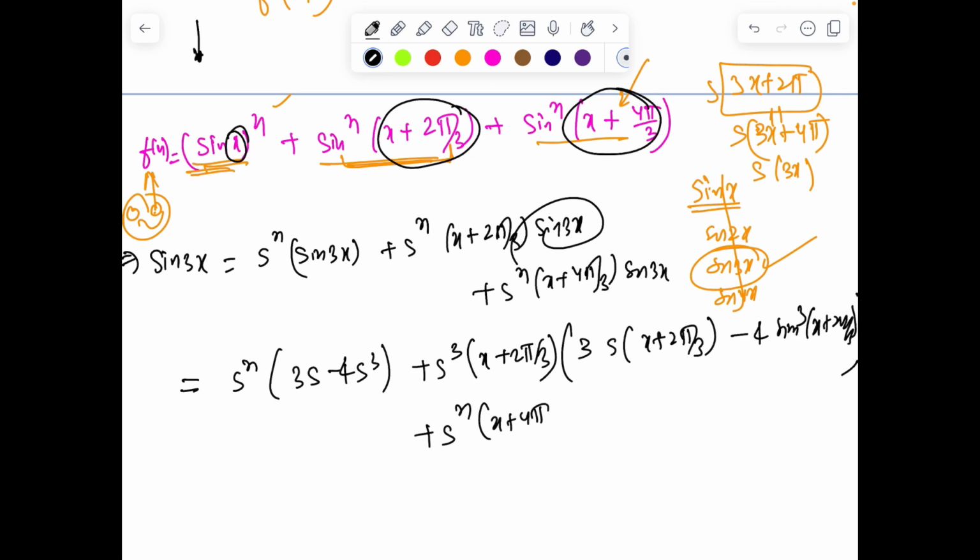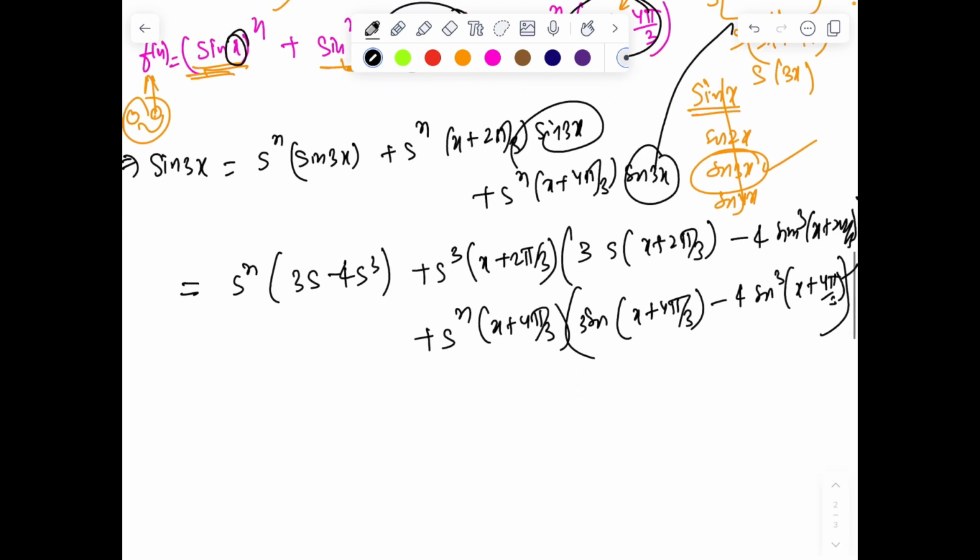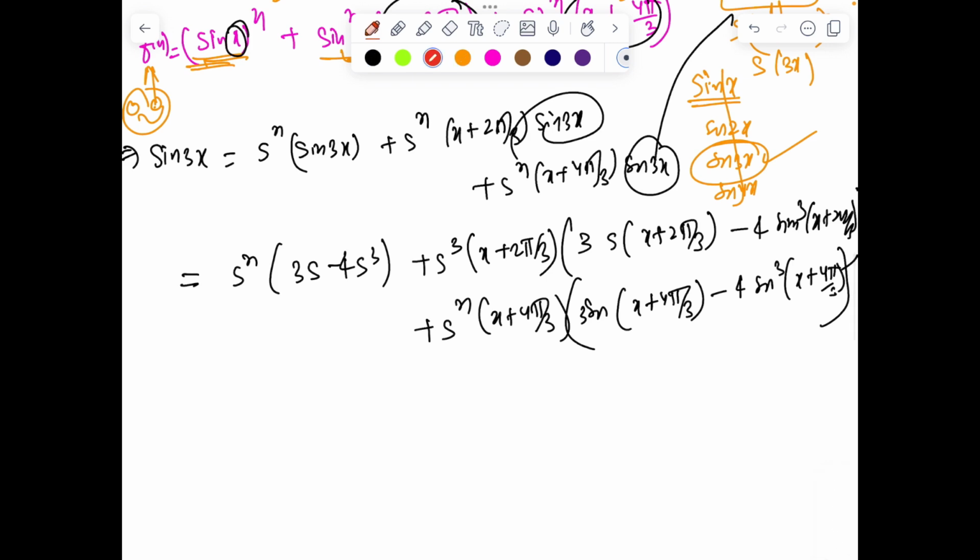थर्ड को अगेन आई राइट sin x plus 4 pi by 3, and sin 3x is same as sin of 3x plus 4 pi by 3. तो इसको लिख दिया 3 sin x plus 4 pi by 3 minus 4 sin क्यूब x plus 4 pi by 3. ठीक है, अब देखिए now what we are getting.